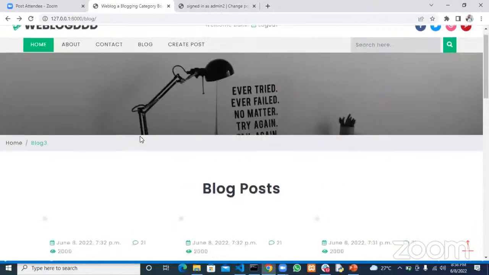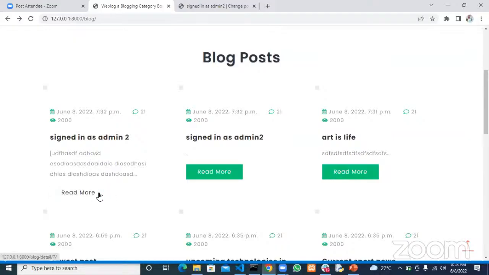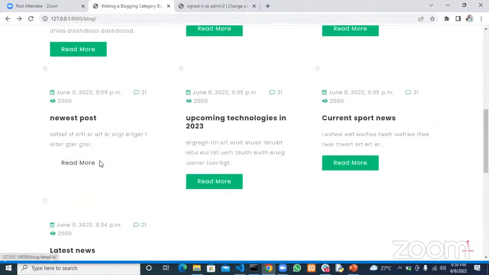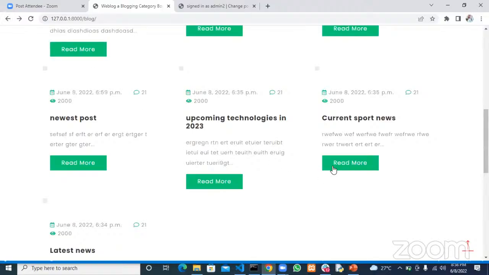So if I refresh this, and click on this now, I now have this title called sign in as admin 2. If I click on this one now, the same title. Let's do this other one. If I click on this one, I now have add is live. If I click on another one, I have newest post. If I click on another one, I have upcoming. So now, you've seen this ID is changing. We have 2 there now, right? It's changing. We have 7 there now.